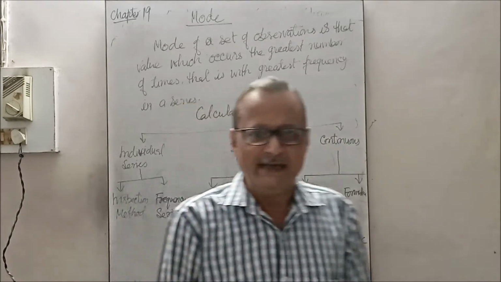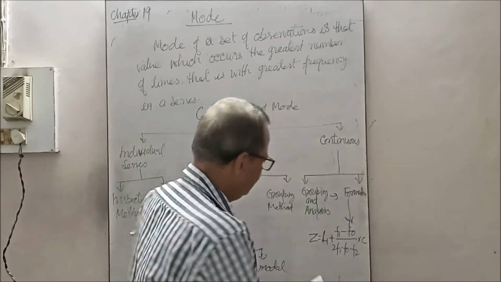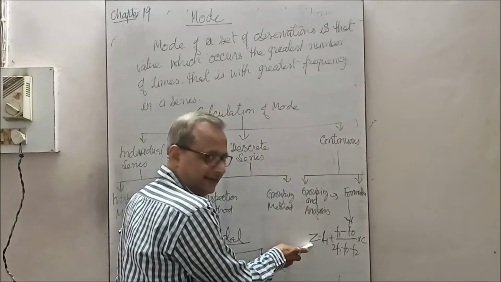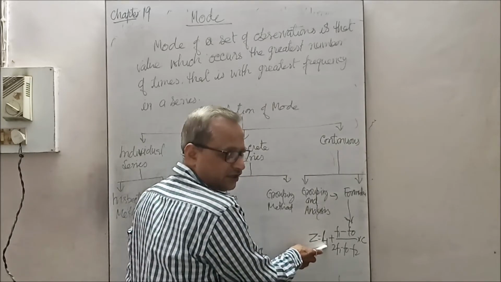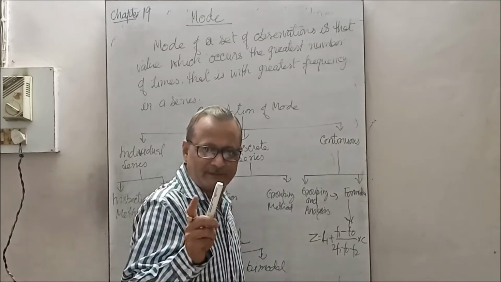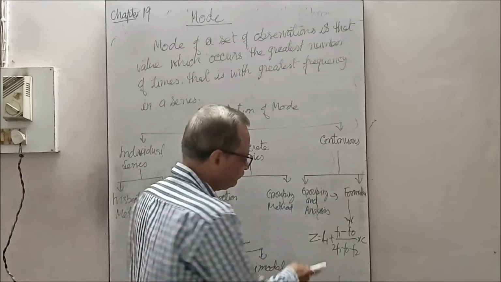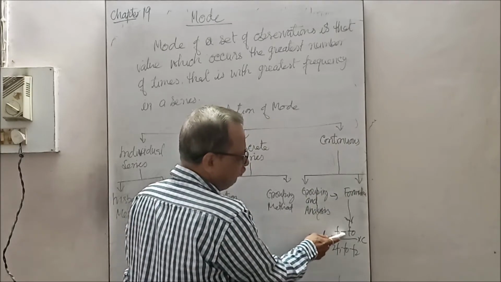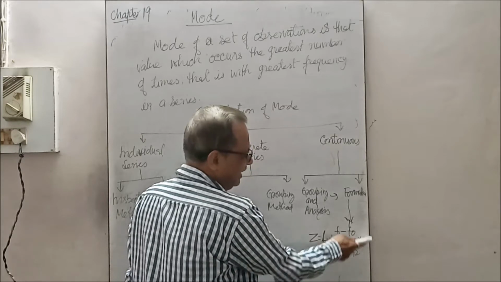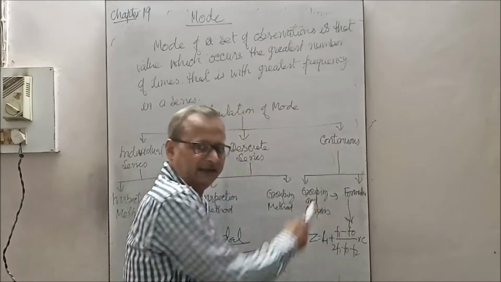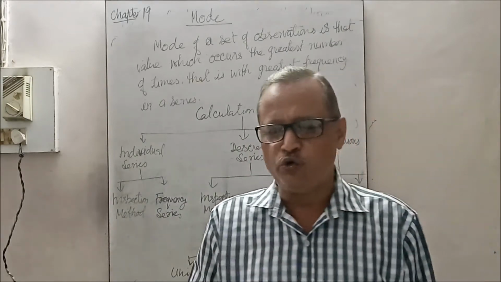And remember one thing: mode is usually represented by Z. Z, the sign of the mode, is equal to L1, the lower limit of the class interval of the modal class, जितने mode होगा, that modal class, plus (F1 minus F0) divided by (2F1 minus F0 minus F2), into C. I will explain this formula when I teach the continuous series. Now see how to solve the questions.